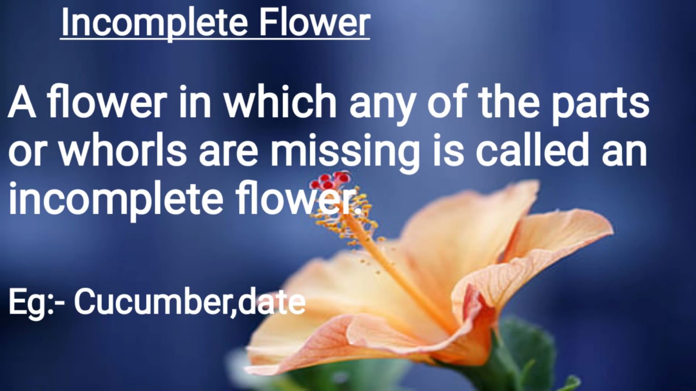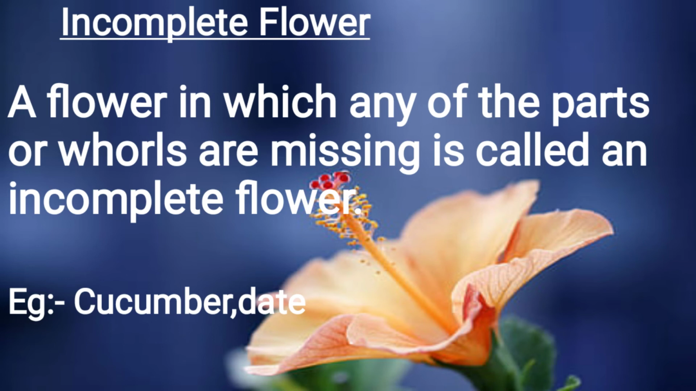Next one is incomplete flower. What is incomplete flower? A flower in which any of the parts or whorls are missing is called an incomplete flower. What is complete flower? A complete flower is the flower that has all the four parts. And in the incomplete flower, any of the parts are missing, that is known as the incomplete flower.